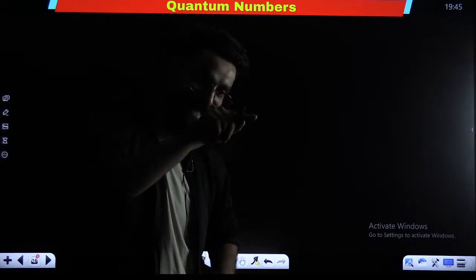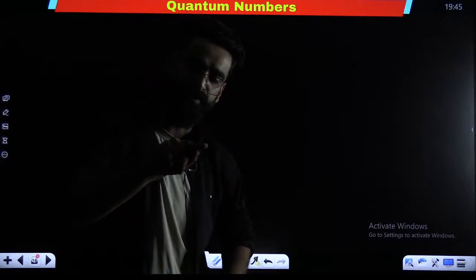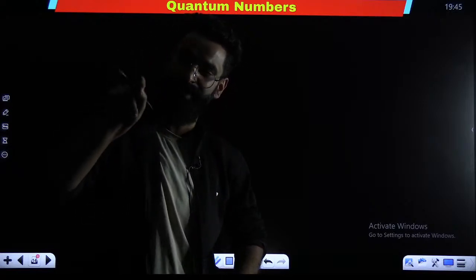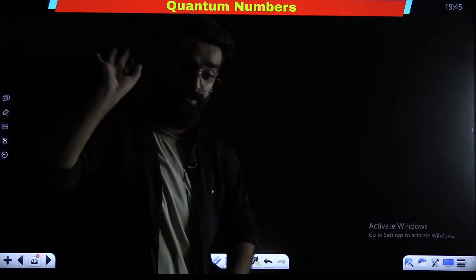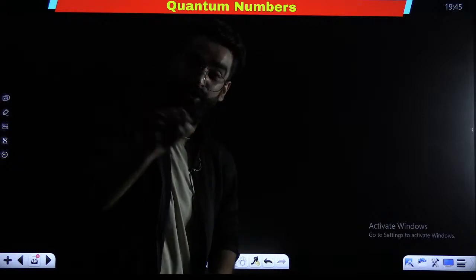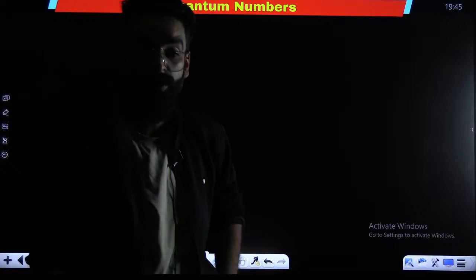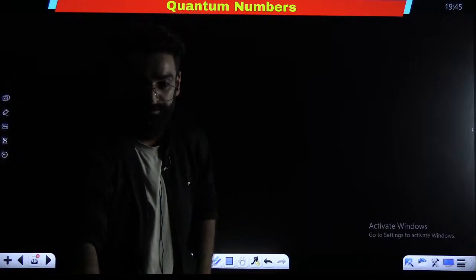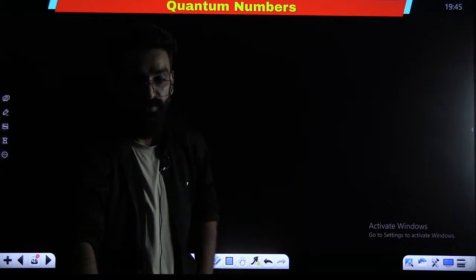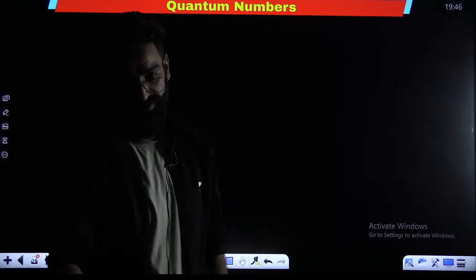You can only say that if at every point of time you know the exact position and the momentum of the electron simultaneously with 100% accuracy, which is not possible. So you cannot exactly say that the electron is moving in this path. Therefore, you talk in terms of probability. From now onwards, we'll use the term probability of finding the electron around the nucleus.